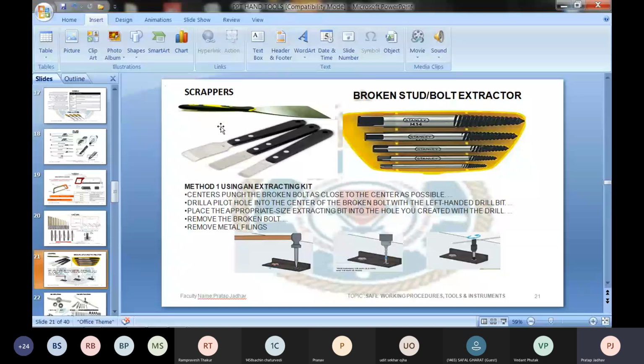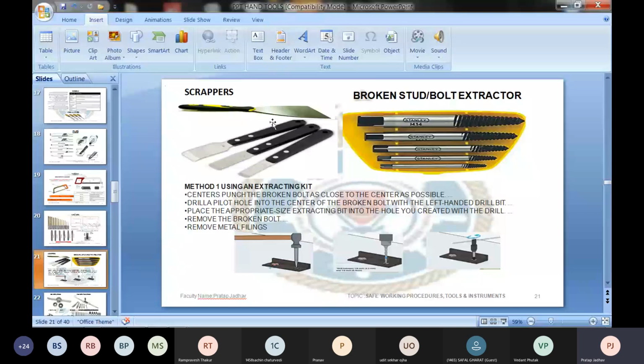This scraper is used on workshop floors, mainly to remove minute excess material from a given job while carrying out assembly work. For example, you are fitting a bearing in the body of a machine, and the bearing is not getting inserted because some material is left over in the bearing shoe or the bearing hub. So what do we do? We use such scrapers, whose tip is case hardened, and only in that particular area we can remove the excess metal.